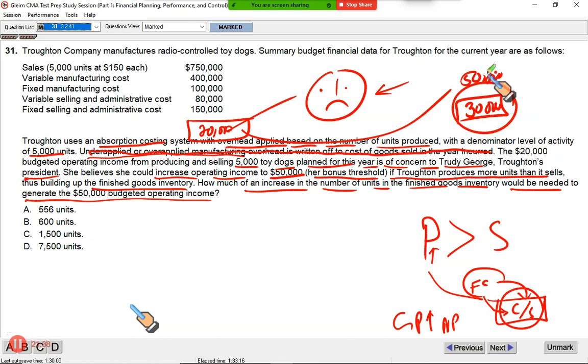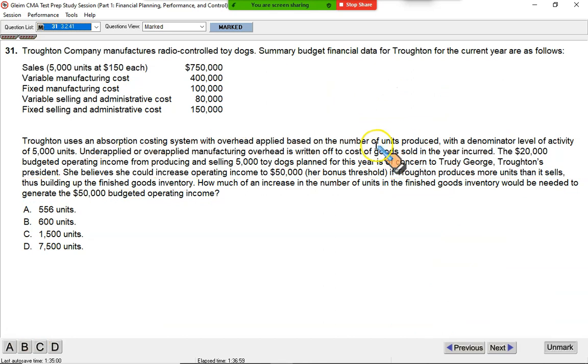Now, gentlemen, let me tell you how it is done. First of all, you need to see what is the fixed manufacturing cost. This is the fixed manufacturing cost. Okay? This is the fixed cost of production, including rent, insurance, property taxes, depreciation, plant managers and plant supervisors' salary. Now, this is the fixed cost.